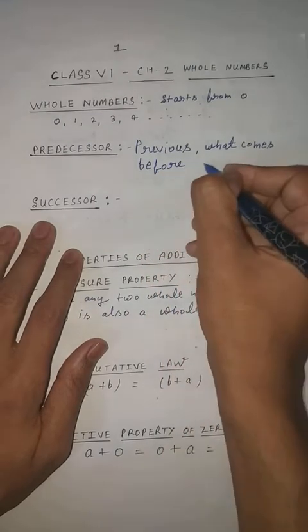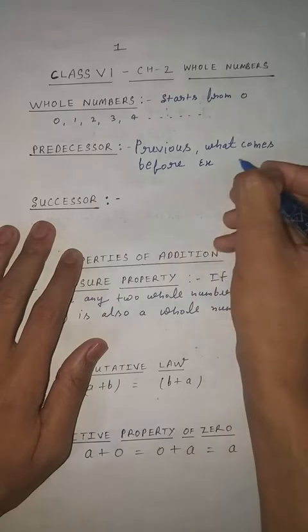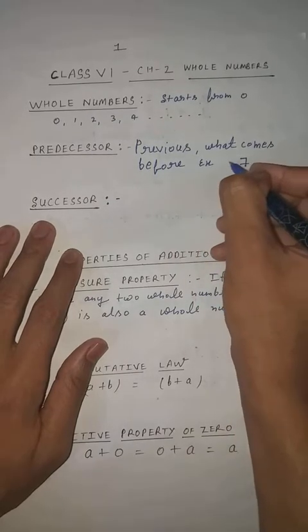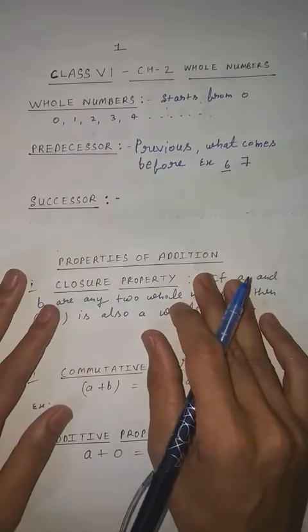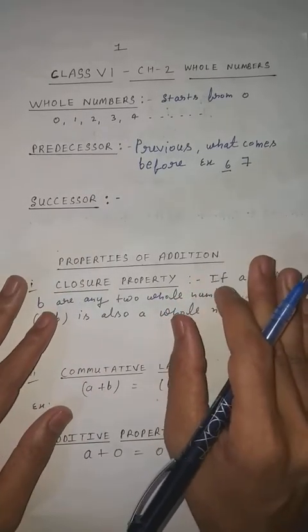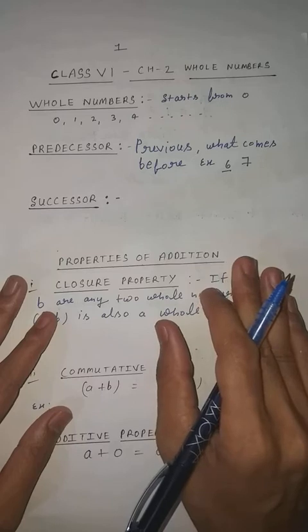For example, what comes before 7? You will write down 6. Or anyone can ask you the question, what was your previous class? If you are in 6th class, you will say my previous class was 5.